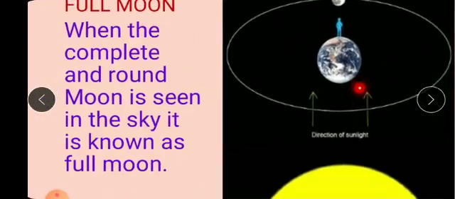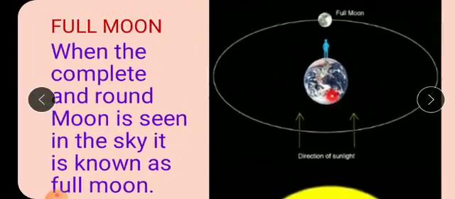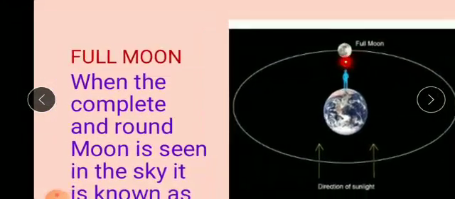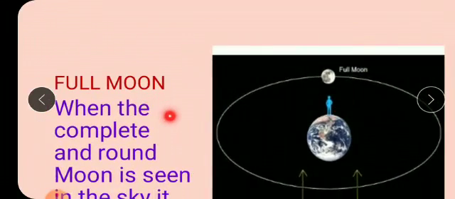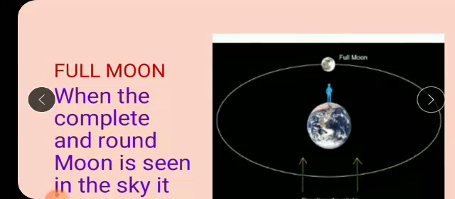That much we know. These sunlights fall on the earth as well as on the moon. So basically what happens in the full moon? The lighted part of the moon faces the earth, and that's why we see the complete bright round full moon. Again I repeat, the bright side of the moon is facing the earth, and that's why we see the complete round moon in the sky during the full moon day.